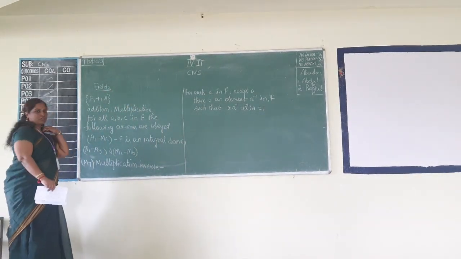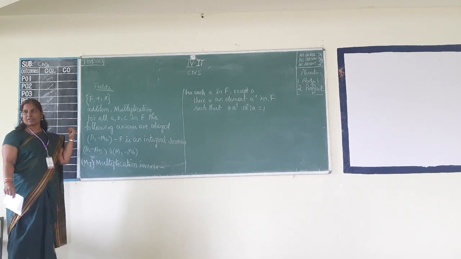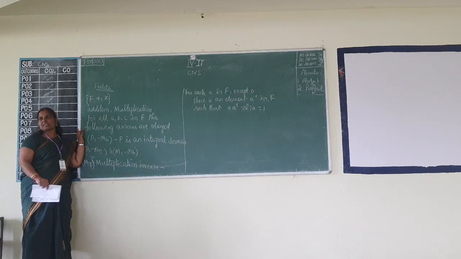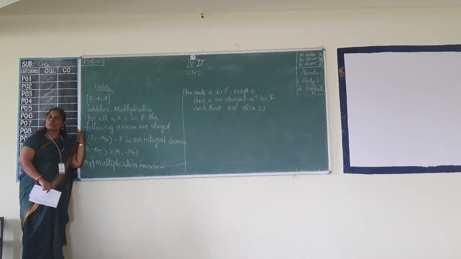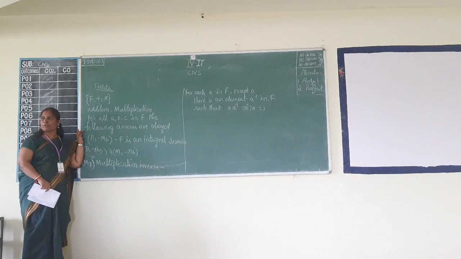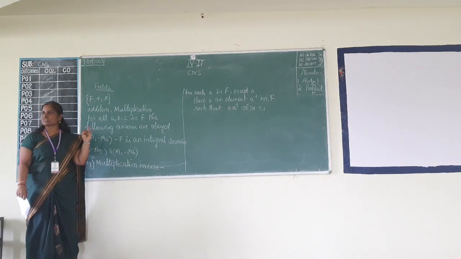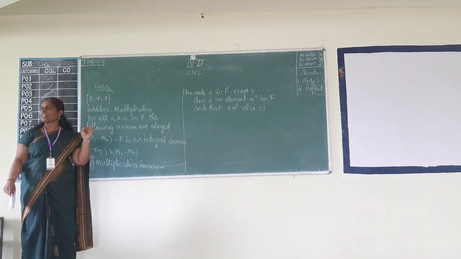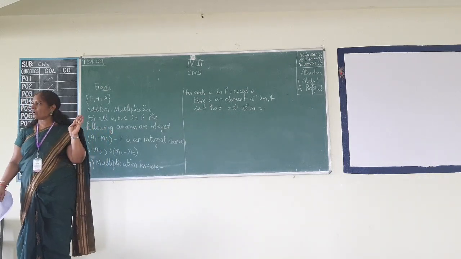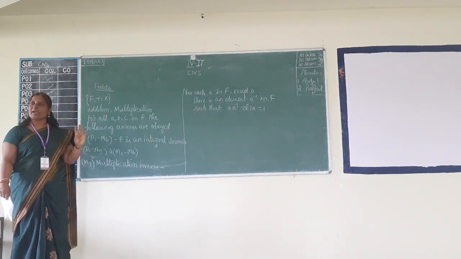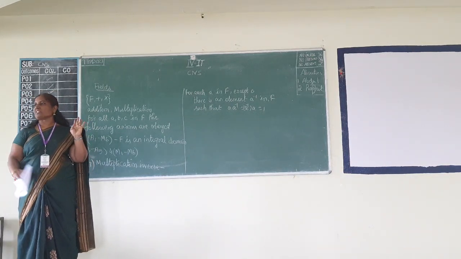Okay. It's a continuation of our mathematical concepts: groups, rings and fields. What do you mean by a group? The set of elements must satisfy four properties, and those four properties are closure, associative, finding out the identity element and the inverse. When those four properties are satisfied by the elements of a group, we say that it is